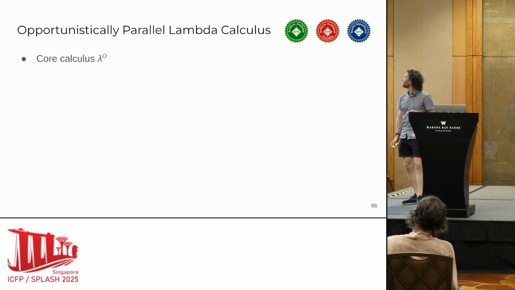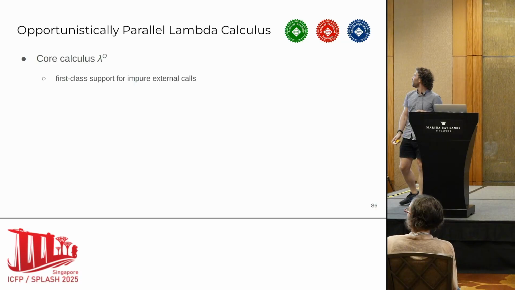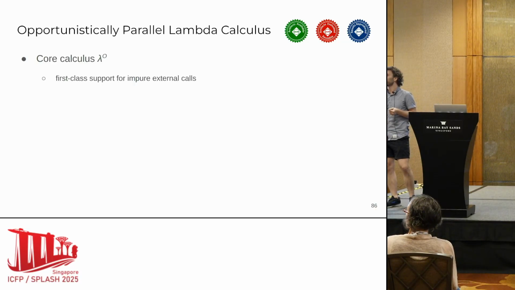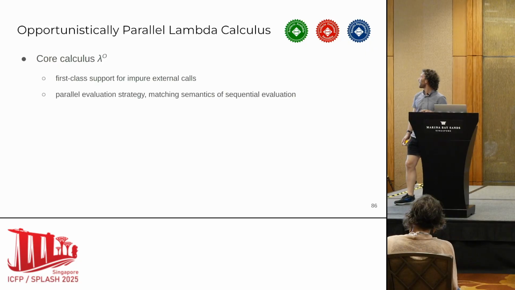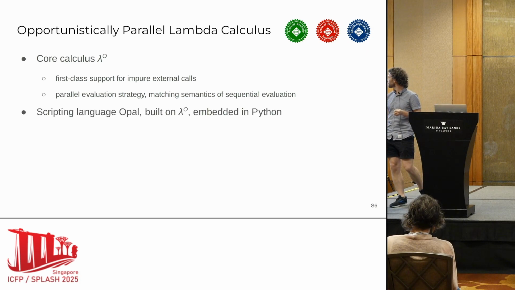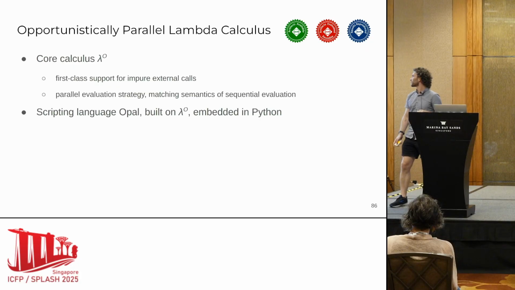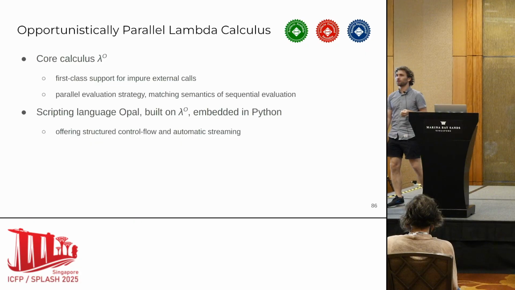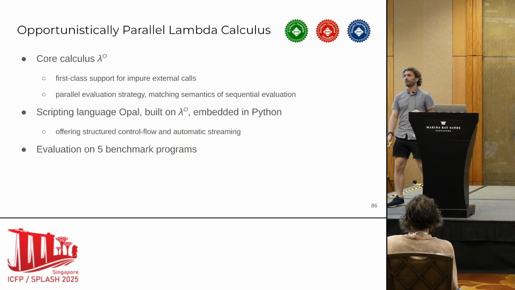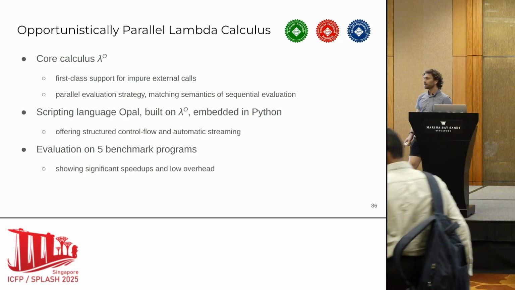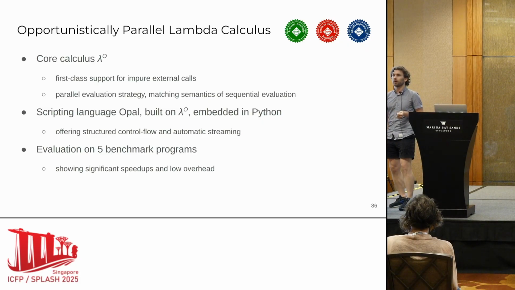So to conclude, we contribute a core calculus, Lambda O, that has first-class support for impure external calls, a parallel evaluation strategy that automatically extracts parallelism, but is able to match the semantics of sequential evaluation. We built on top of this a scripting language called Opal, which is embedded in Python, and it offers structured control flow and streaming. And we evaluated on 5 benchmark programs. We found that we got significant speedups and relatively low overhead.